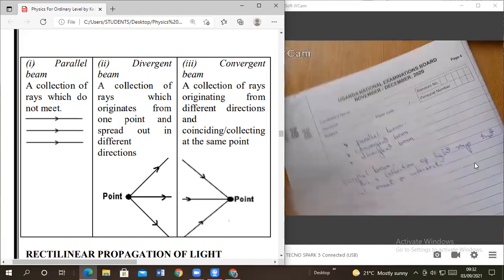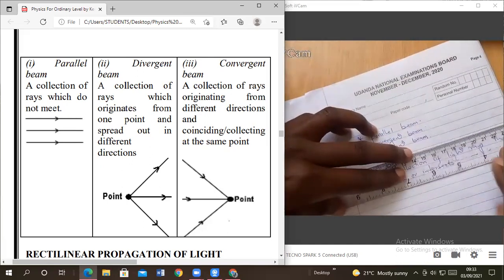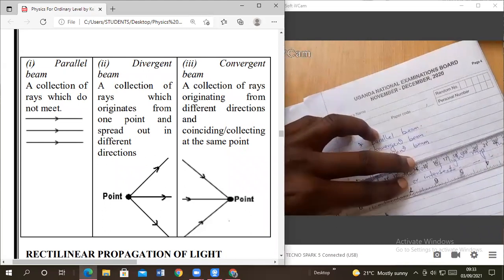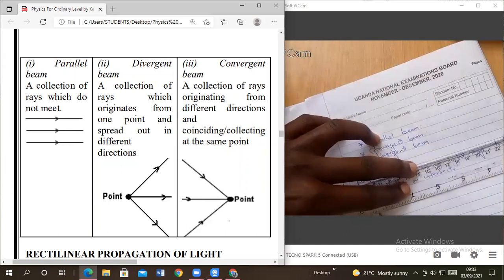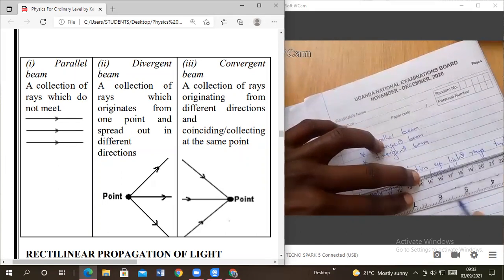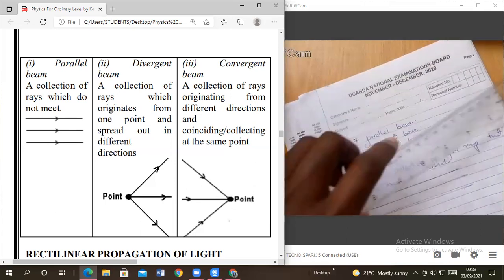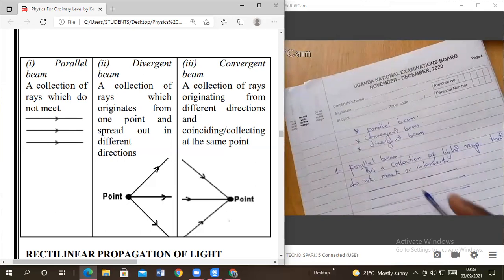Make sure that the distance between the light rays is equal. So just space it using the line in your book.